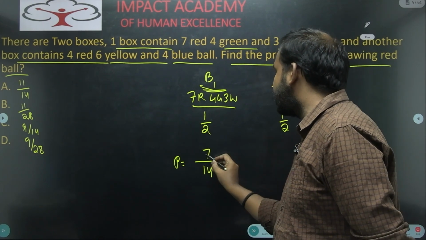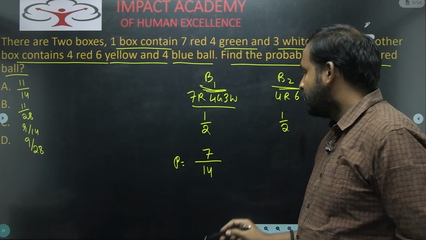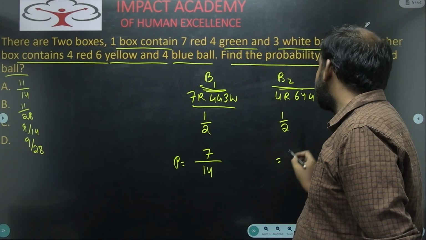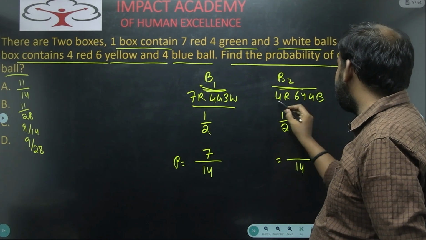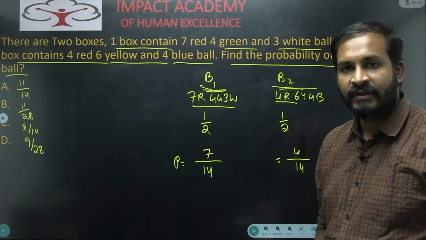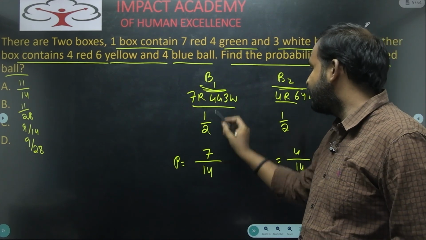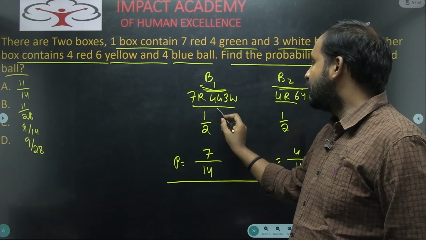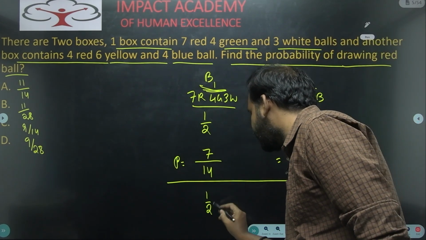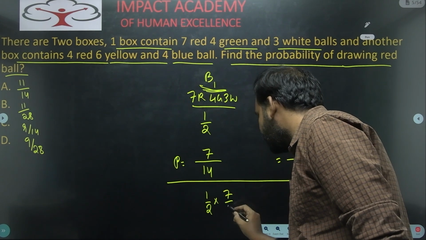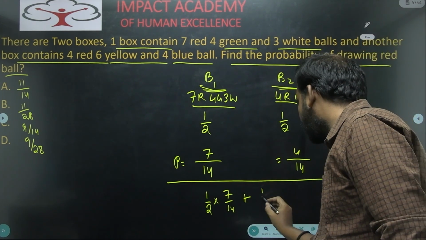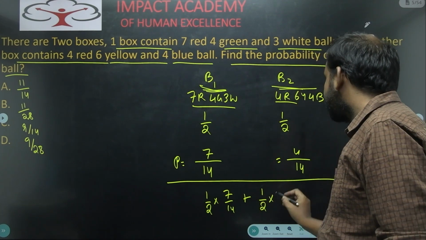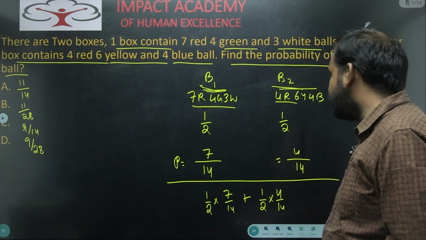From that I need to pick red color, so 7 by 14. When it comes to this bag, what is the chances I will have? Total number of chances are 14, and from that I need to pick red color, that is 4. Now please observe here, when you see these type of problems, first bag probability is 1 by 2 into 7 by 14, plus to pick a red color bag from second bag, what you will have? 1 by 2 into 4 by 14.